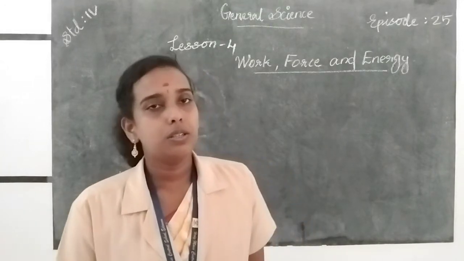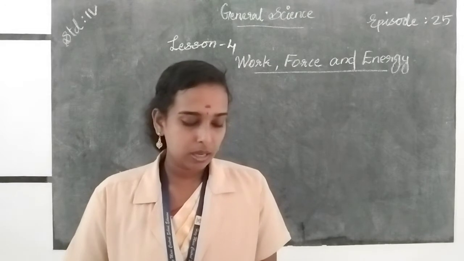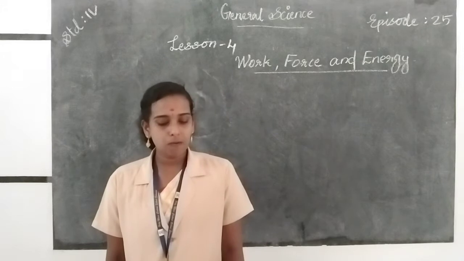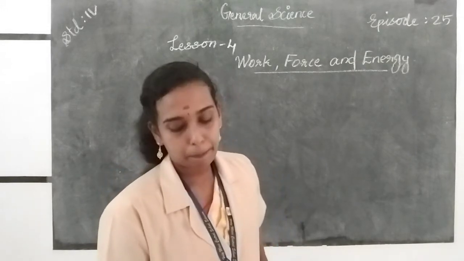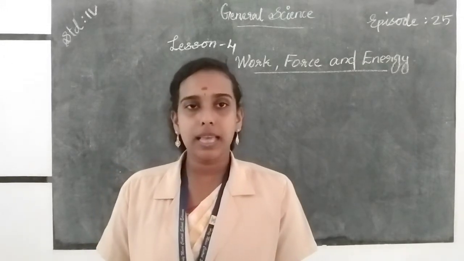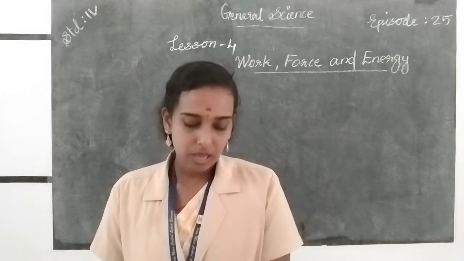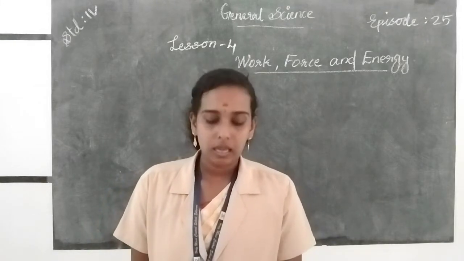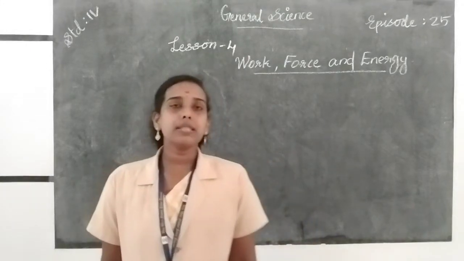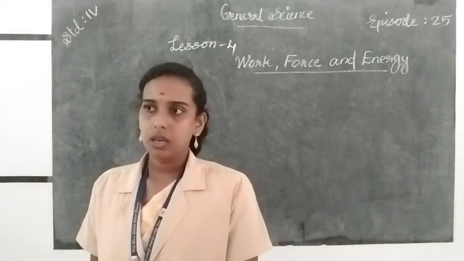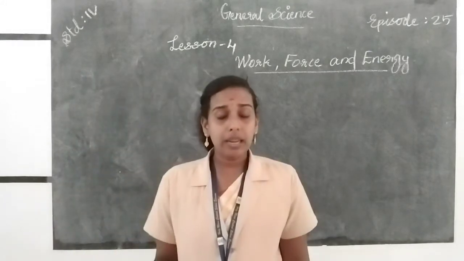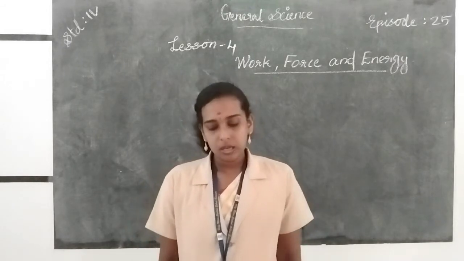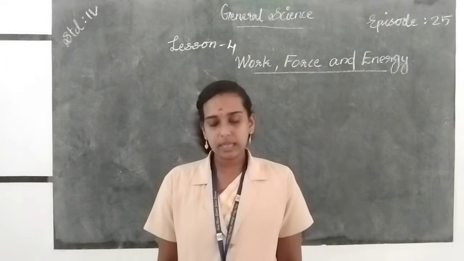Today we are going to study about energy, sources of energy and different forms of energy, and also about machines like simple machines and complex machines. The first portion is energy. So what do you mean by energy? Energy means the capacity to do work. To do any work, we need energy. So the capacity to do work is called energy.